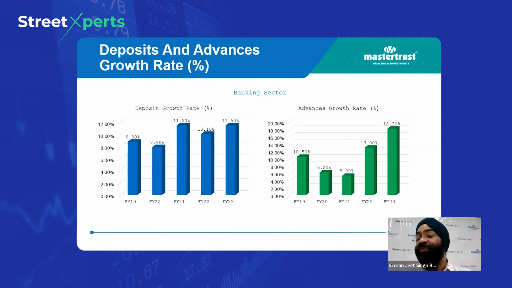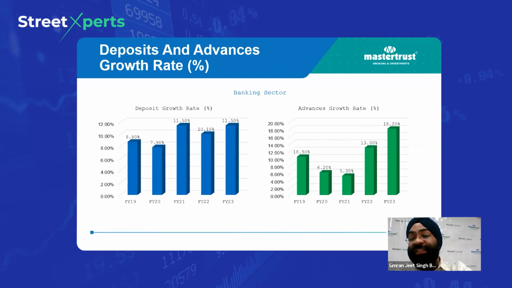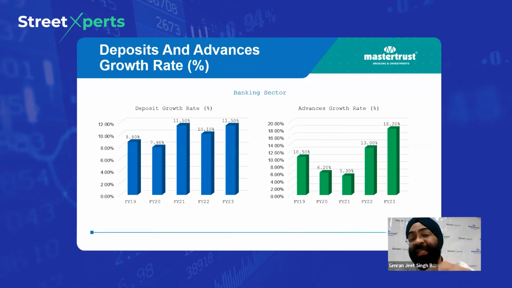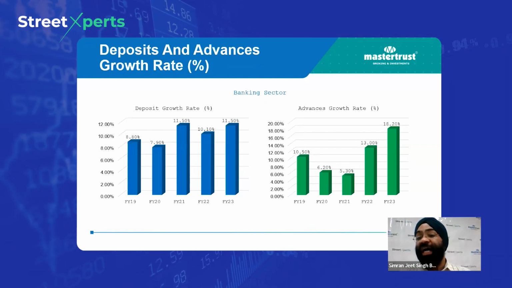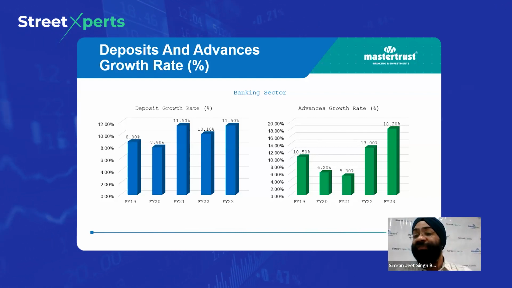In this slide, this is very, very important. You can see that the banking sector's advances growth has increased to 18% in FY23, which was at a decline of 6.2% in FY20 and 5.3% in FY21.